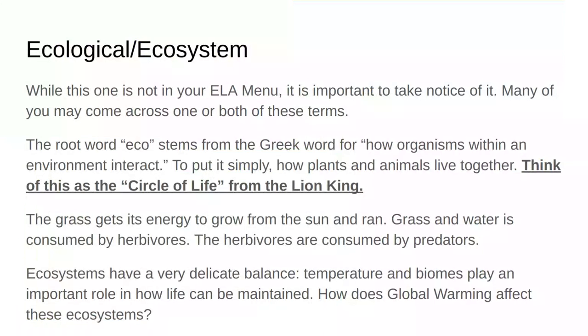So the grass gets energy to grow from the sun and the rain. Grass and water is consumed by herbivores, animals that only eat plants. And then the herbivores are consumed by predators. Predators are carnivores, they only eat meat. So ecosystems have a very delicate balance, and a lot of them are various. They do not all just have the same types. So temperature and biomes will also play an important role in how life can be maintained in these ecosystems. And we're going to study biomes later on as well. And how does global warming affect these ecosystems, considering that their delicate balance does depend also on temperature.